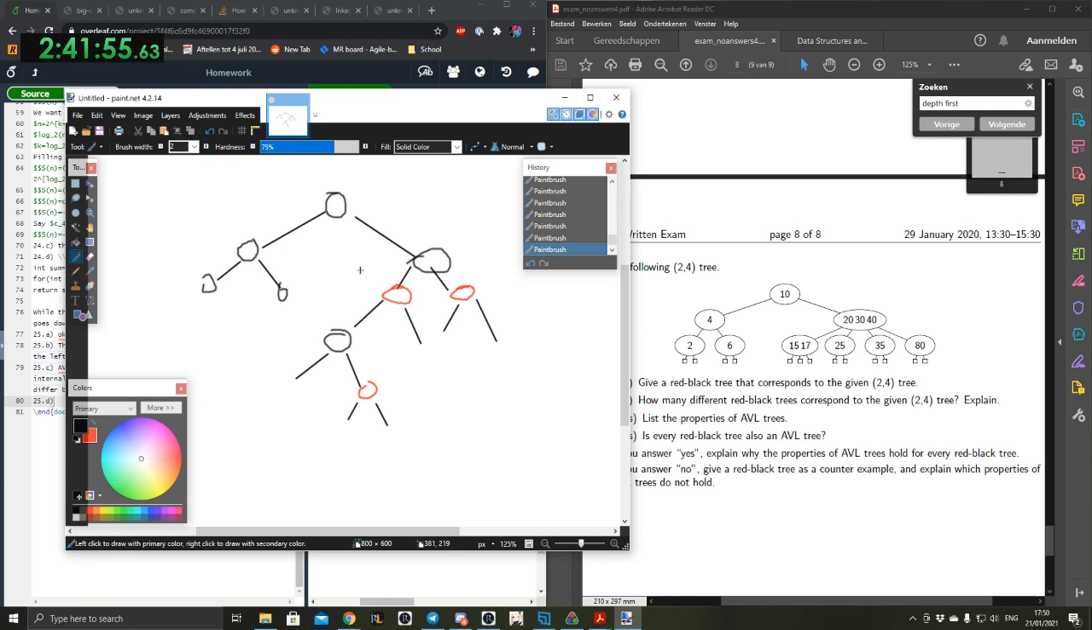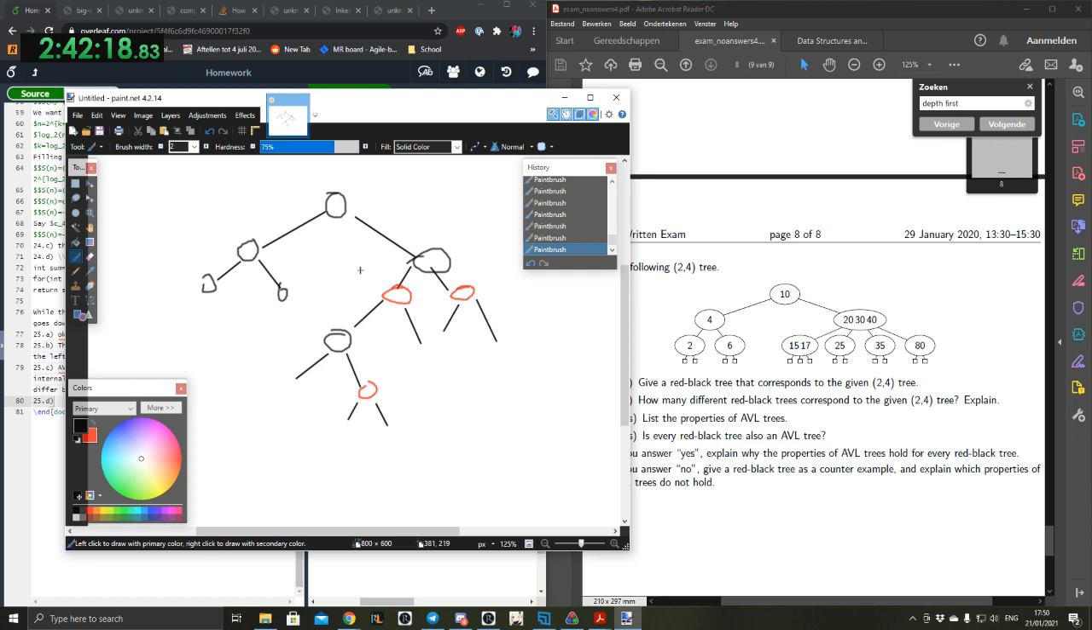It's not like it's a transformation where you move around nodes. I guess if you're going to look at it from there, and strictly consider a red black tree an AVL tree, then no. Okay, let's see. Explain why properties of AVL tree hold for every red black tree, and if you answer no, give a red black tree as a counterexample and explain which properties of the AVL tree does not hold.